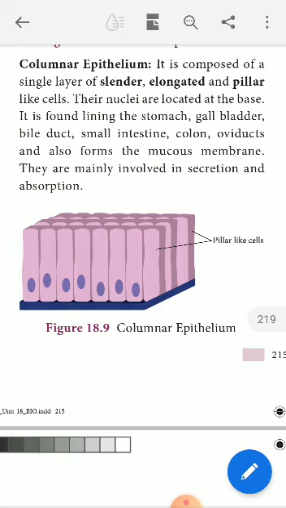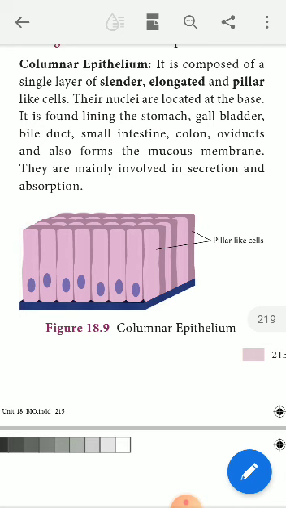When you see the position of the nucleus, the nucleus is found at the bottom of each column-like cell. So in columnar epithelial cells, the nuclei are located at the base.